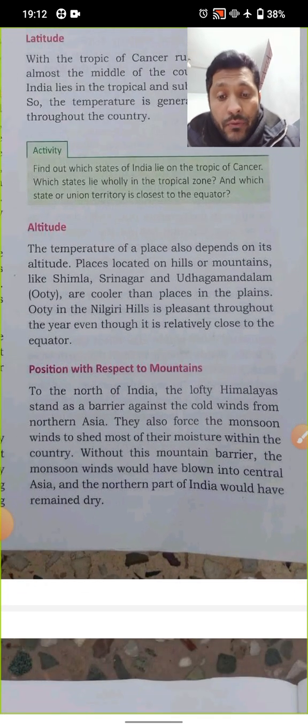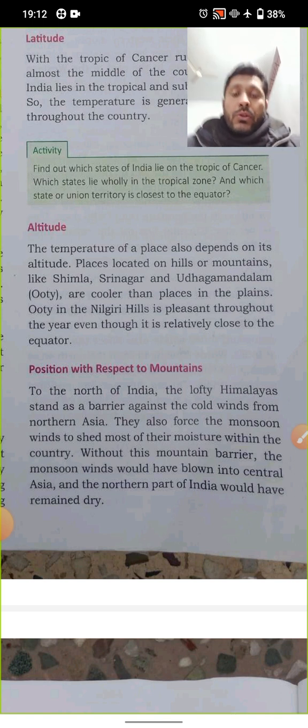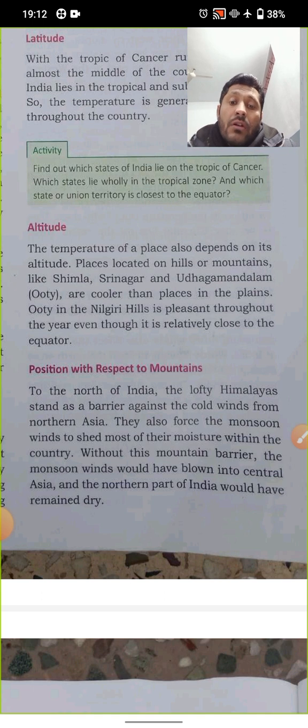When we see the map of India in the previous chapter, you can go through it at the same time and you can see the Himalaya. It is stopping the very severe winds which are coming from the China side, that are very harmful. Otherwise, this full country would get frozen and no life would be possible.